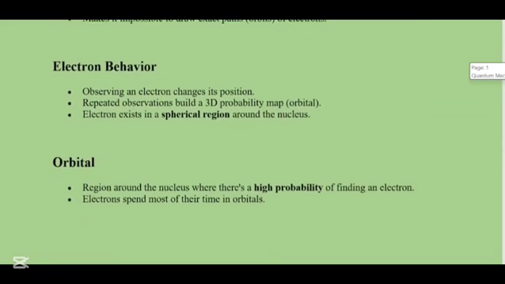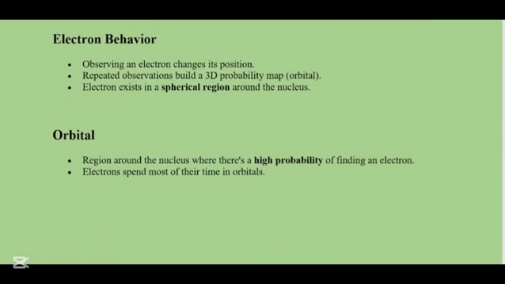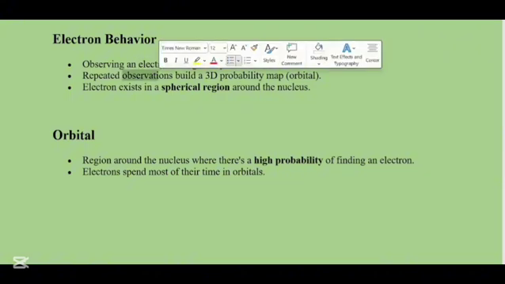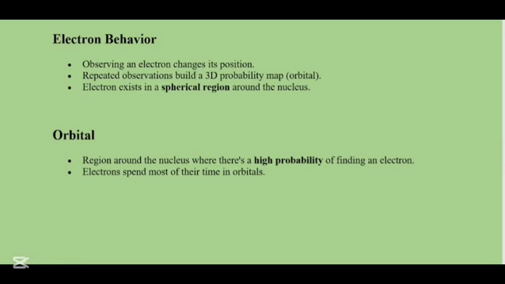Now let's talk about the electron behavior. Observing an electron changes its position. The repeated observations build a 3D probability map. This 3D probability map is known as orbitals. Now electrons exist in a spherical region around the nucleus.